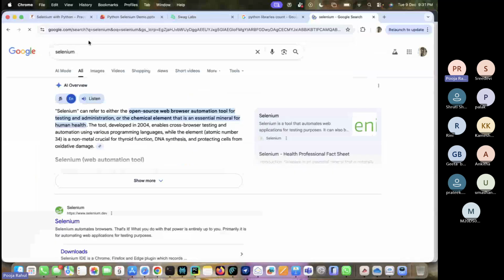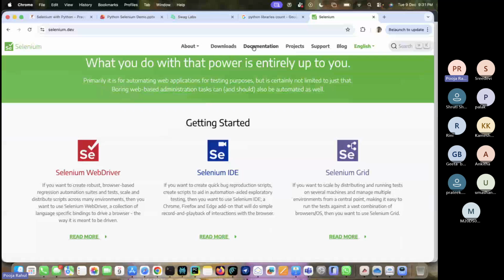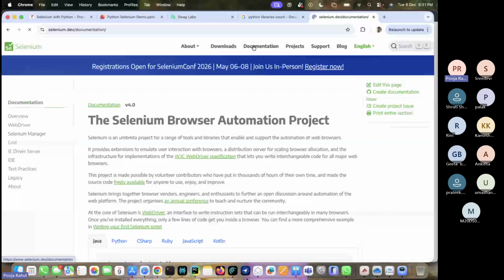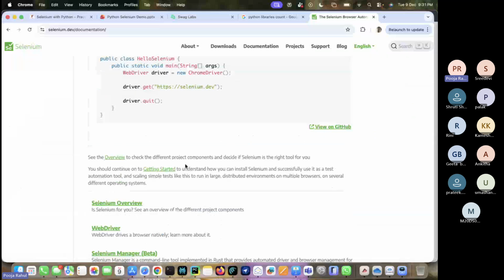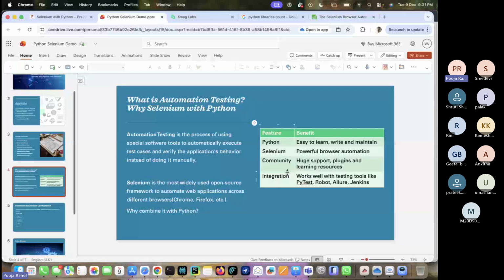Okay, here if you see Selenium, you can see all the things. If you go to documentation, if you want to know about all the things, you can see here. This is about the learning resources, everything you can see there. After that, integration: this one works well with testing tools like PyTest, Robot, Allure, and Jenkins. Also, we are going to discuss these reports as well.